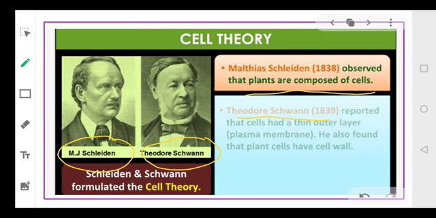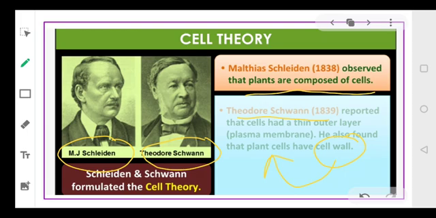Likewise, when he observed plant cells as well, he concluded that plant cells also have an additional wall, that is referred to as the cell wall, and this is a unique feature of plant cells. Animal cells do not have the cell wall.